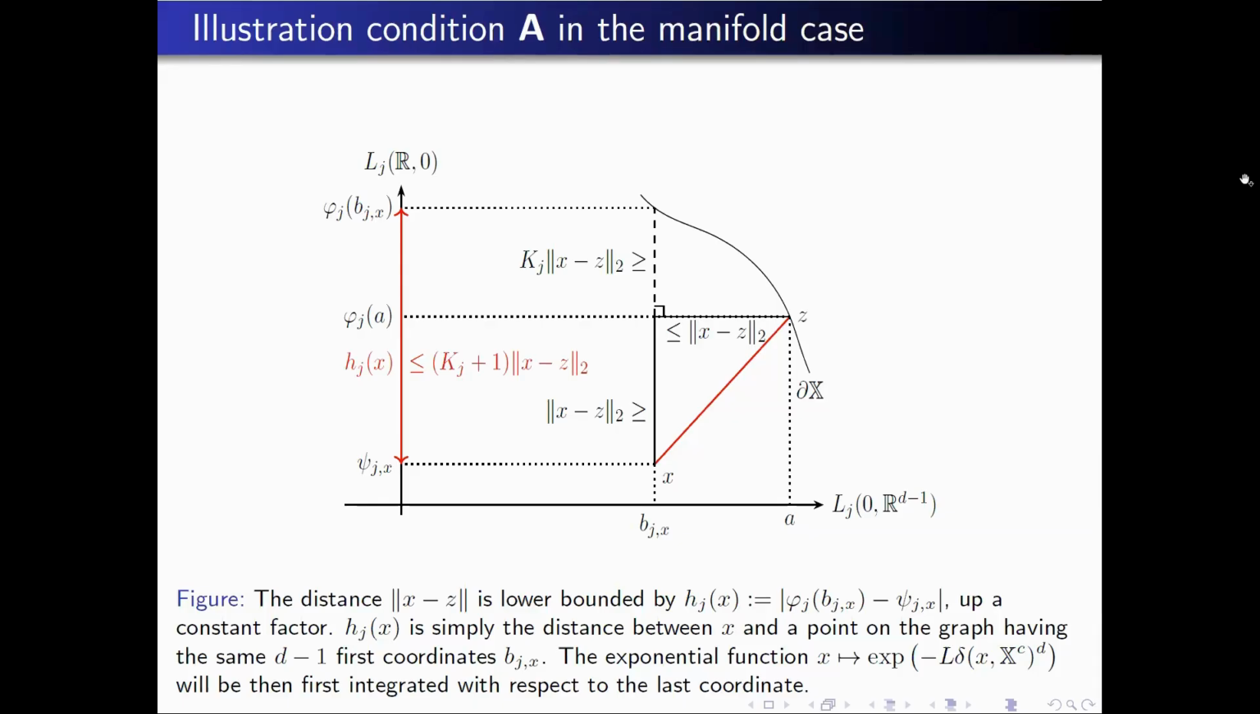And if you look at the distance between the point and the point on the graph, it is the difference between two coordinates. Then you simply apply Fubini theorem, and by integrating over this coordinate first, it's very simple after to show that the condition A is satisfied. So what is difficult is to lower bound the distance to the boundary, and you can use the lower bound by the distance, up to a constant, to the graph of the function.